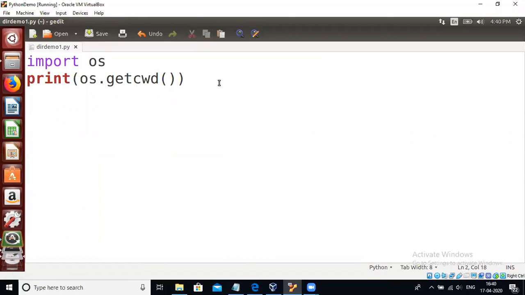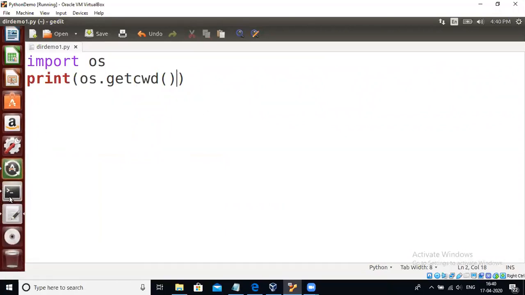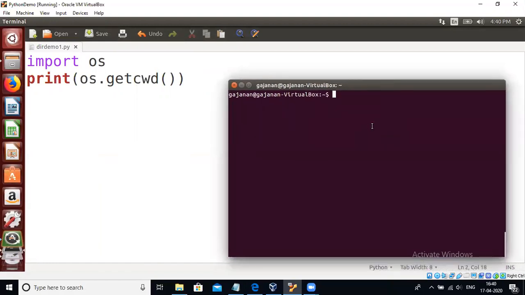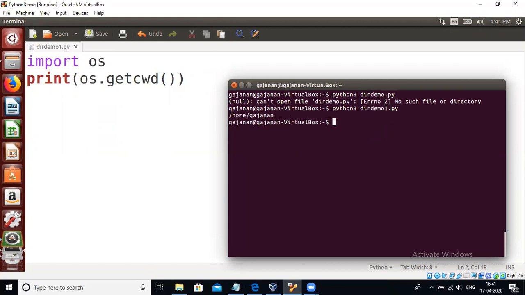So print os getcwd, and if you run this program, what will happen? We will run this program in Python 3. The file name is dir demo1.py, right? Yes. Now it gives you the path, that is os.getcwd.